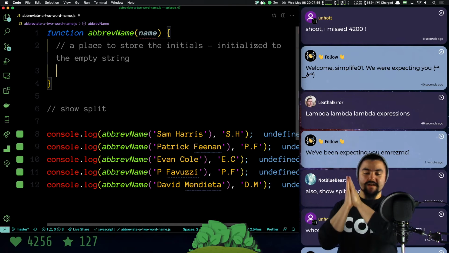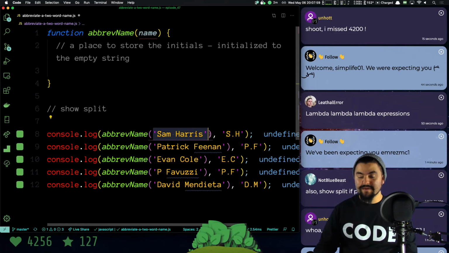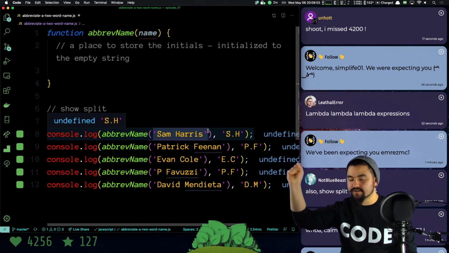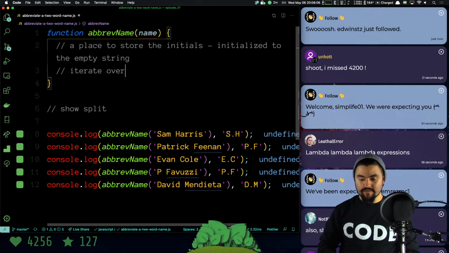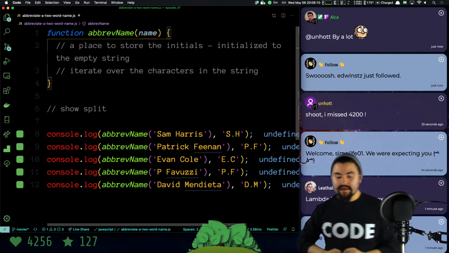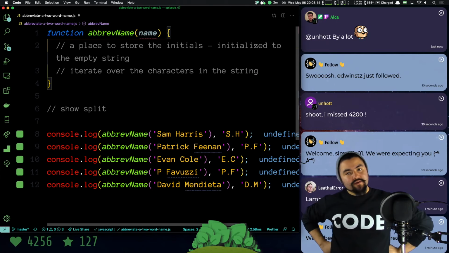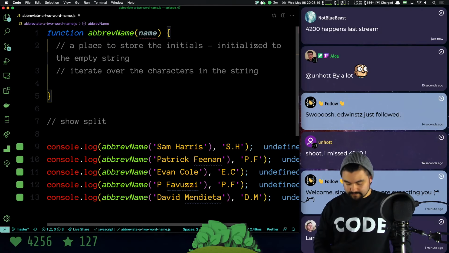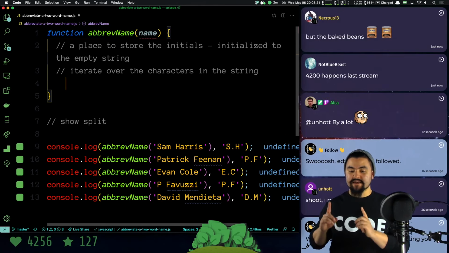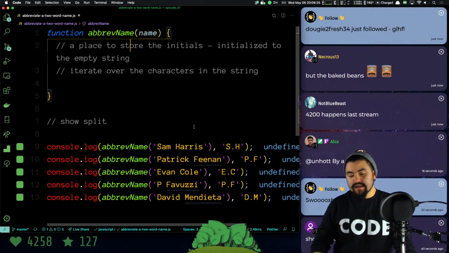Okay, so a place to store the initials. Now, we have the string here, and we basically want to look at every single character in the string. So for that, we need to iterate. So I'll say iterate over the characters in the string. And somebody earlier mentioned capital letters. There are definitely multiple ways to approach this. I think what we could do is anytime we see a capital letter, we're going to put that onto the result. That's one way of approaching it.